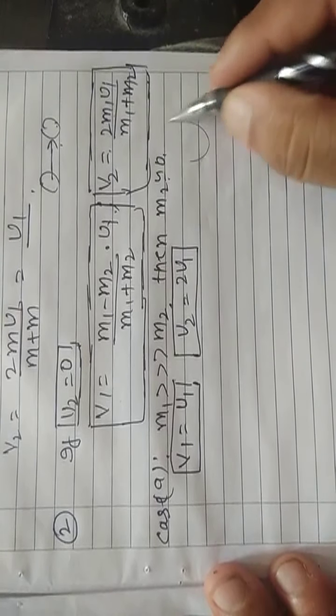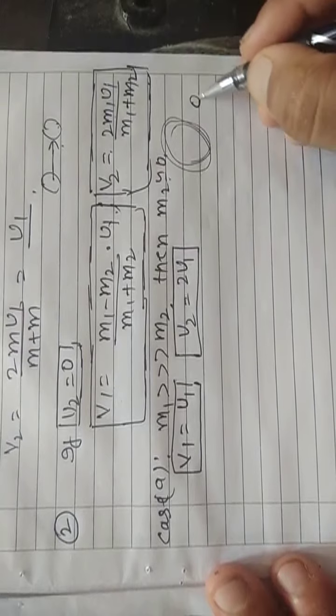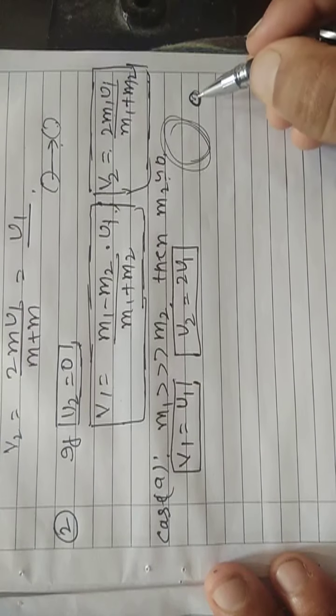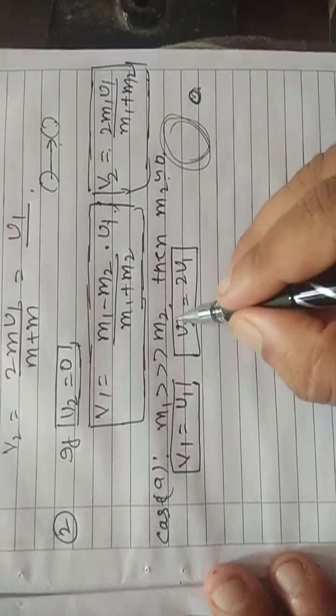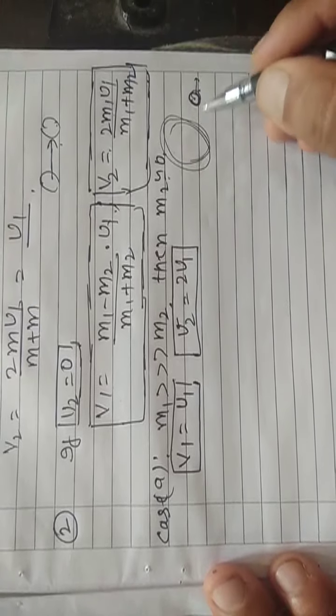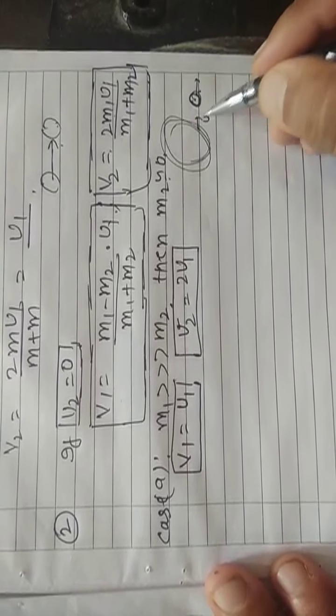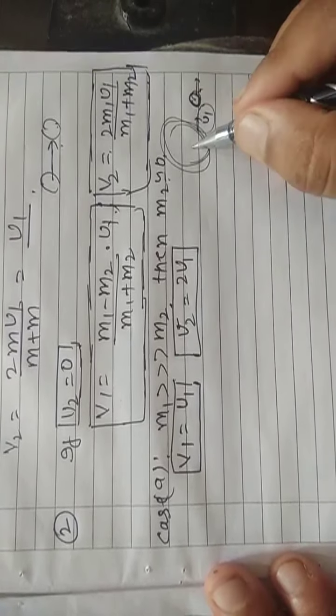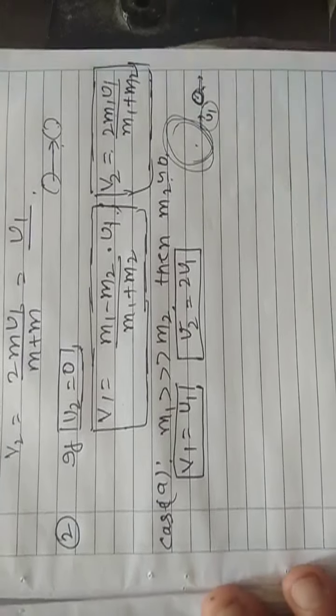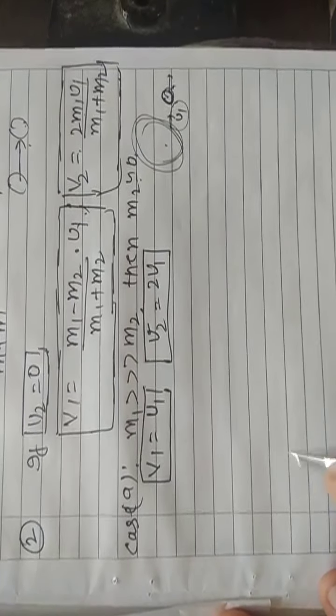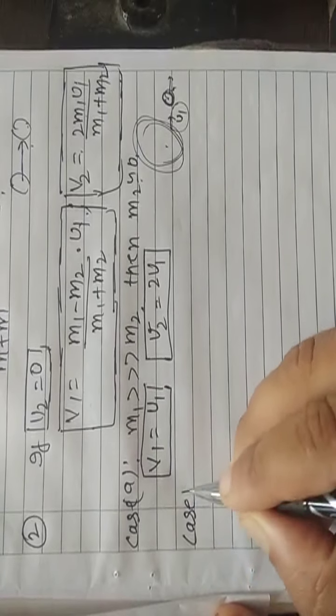It means if a heavy body hits the lighter one, the lighter one starts moving with double the initial velocity of the first one, but the first one continues to move with the same velocity.